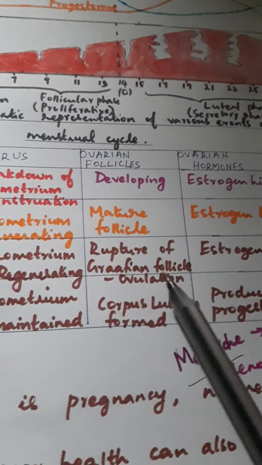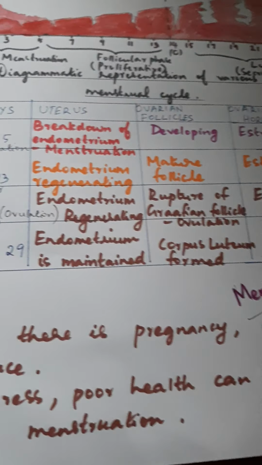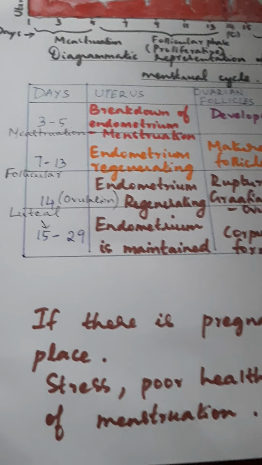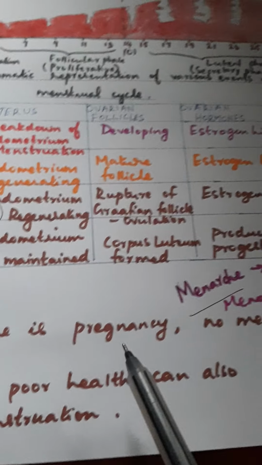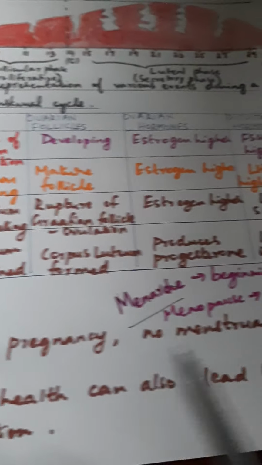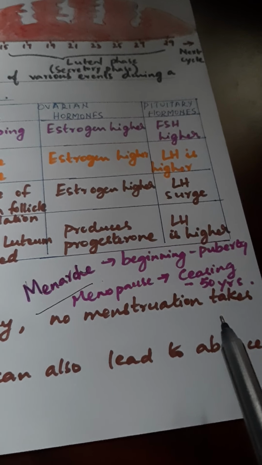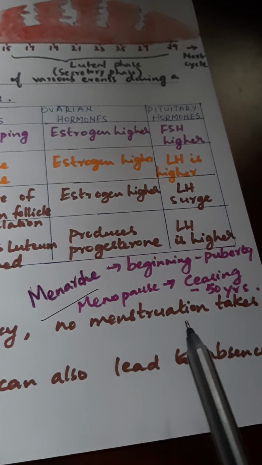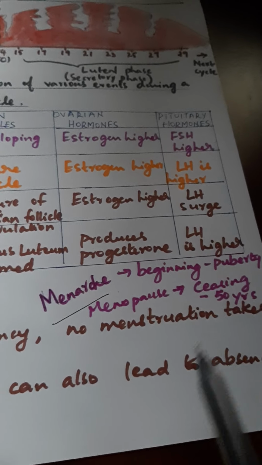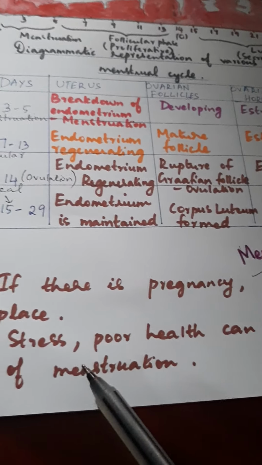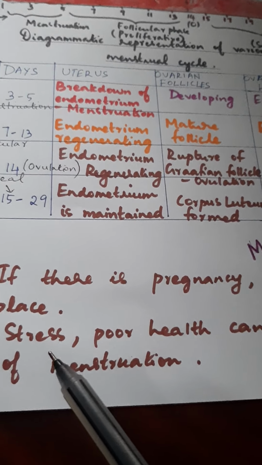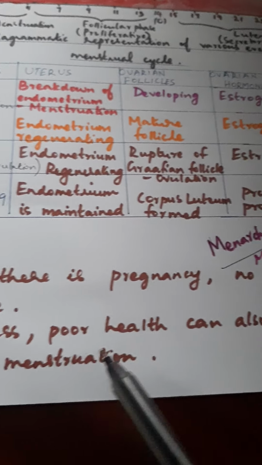Menstrual cycle is regarded to be the normal part in the reproductive life of a female, and if there exists any pregnancy during this period, no menstruation will take place. But it does not mean that menstruation does not take place only if pregnancy occurred. Menstruation can also be absent due to other reasons like stress and poor health.